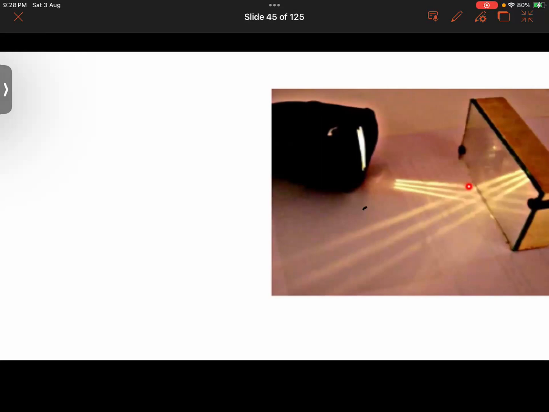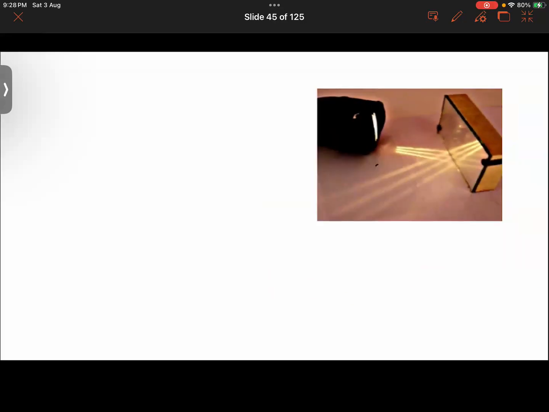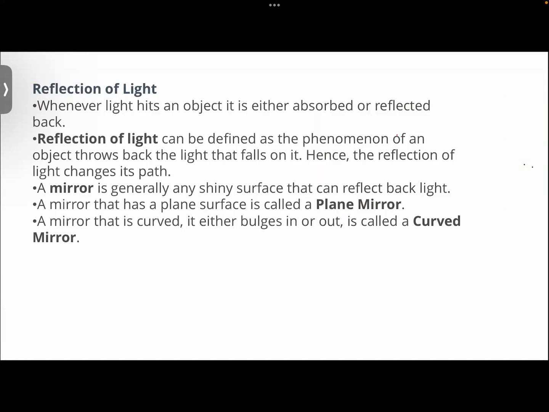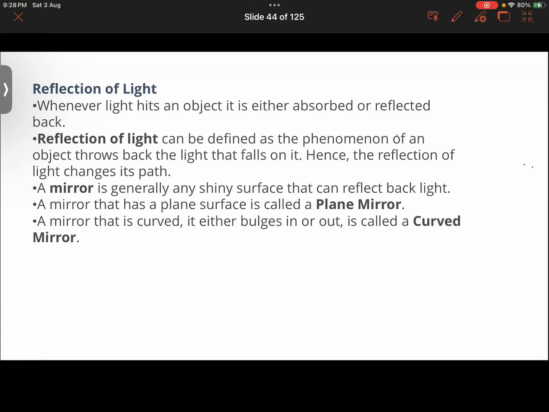All the light rays have bounced back at an equal angle, at a specific angle. That one is the angle of incidence and the angle of reflection. Exactly. Once we get to that topic, we'll be dealing with that. Now the laws of reflection: angle of incidence would be equal to angle of reflection. The angle of reflection is always equal to the angle of incidence. Exactly, R equals I.